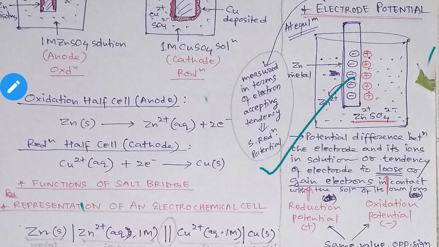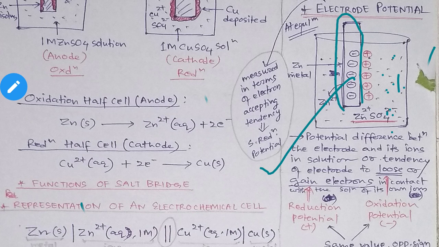What is electrode potential? It is the potential difference between the electrode and its ions. Okay, between this electrode and its ions in the container. So the electrode potential is nothing but the potential difference which is created between the electrode surface and the ions in the solution.